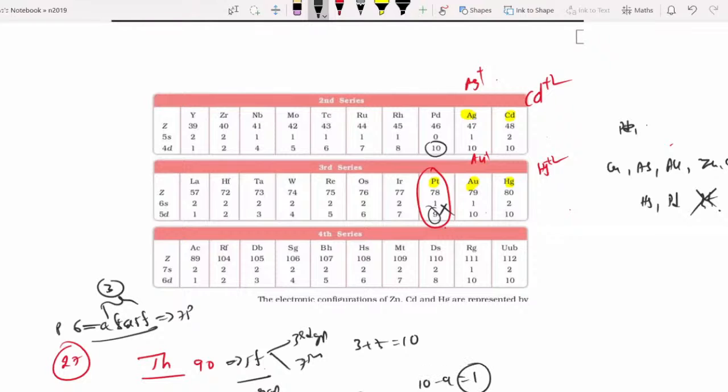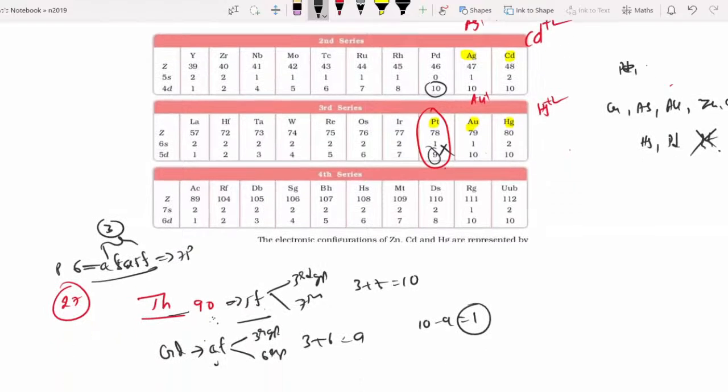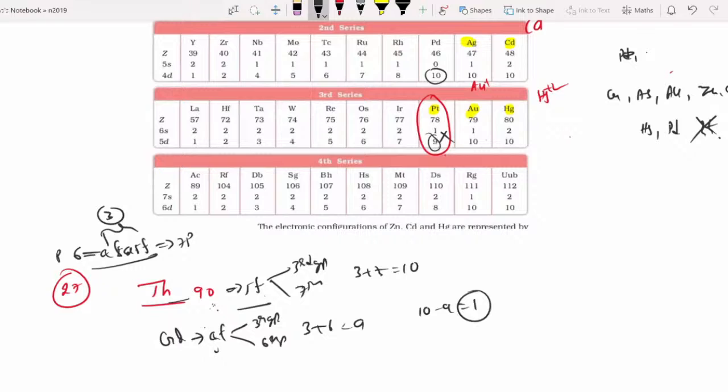Sir, how do we know? You should remember the points. Thorium is atomic number 90. This is the starting element of the 5F series. Gadolinium comes in the middle of the 4F series. You have to remember, otherwise I can't do anything.